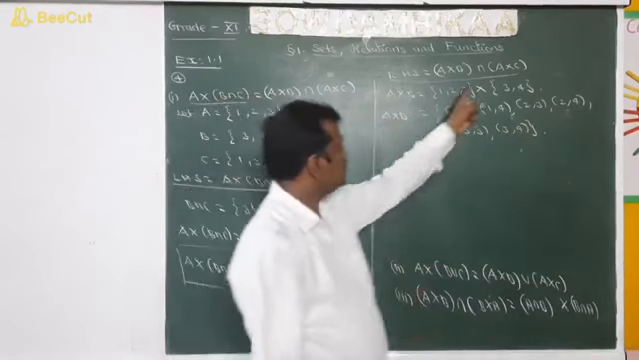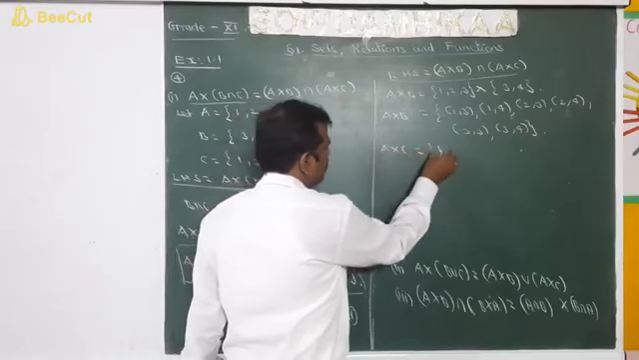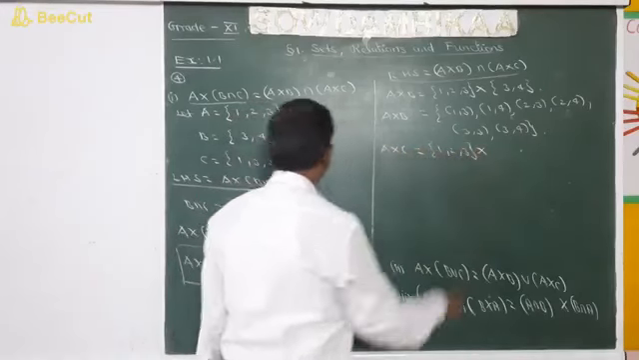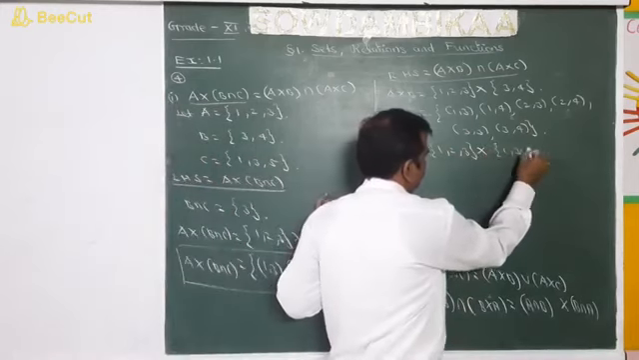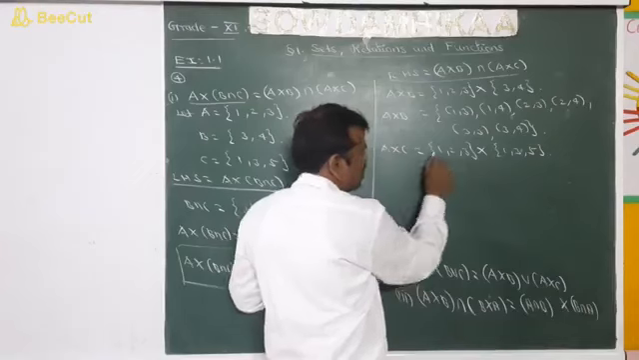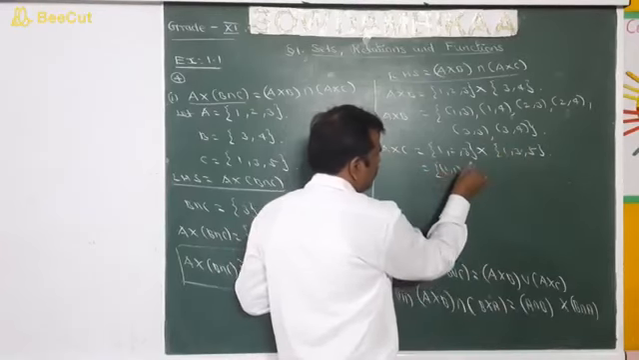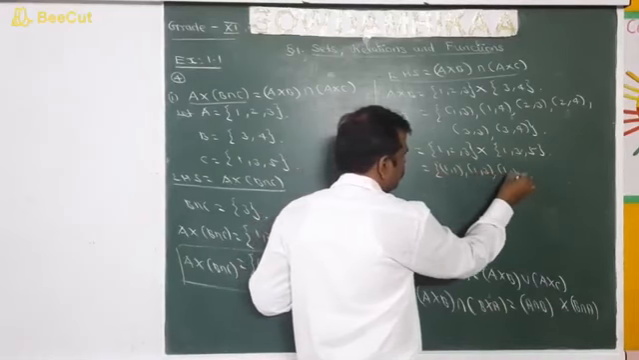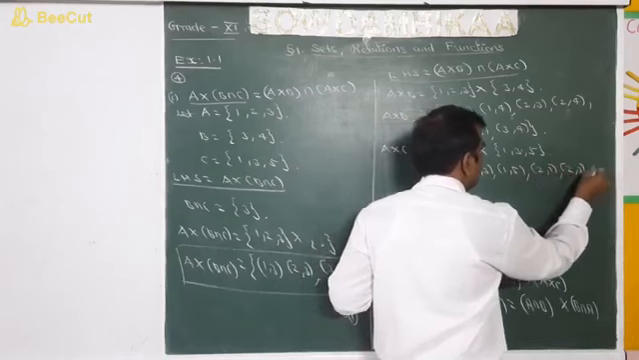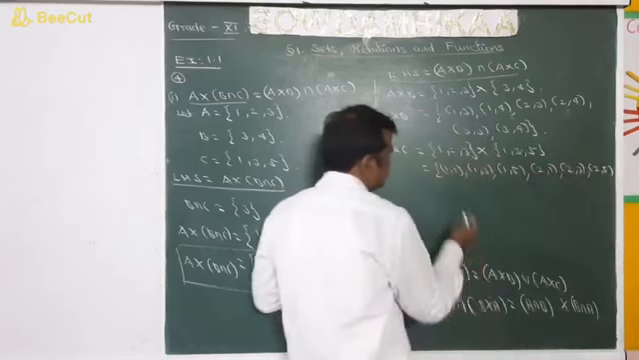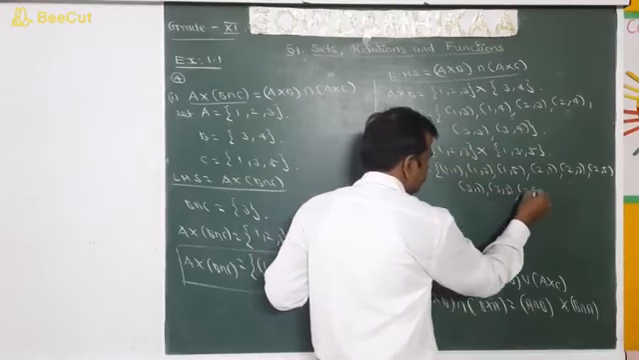Next we have to find A cross C. What is A cross C? What is A? 1, 2, 3 cross. What is C? 1, 3, 5. Now we take 1 and pair it with the 3 elements of C, that is (1, 1), (1, 3), (1, 5). Next 2 is taken: (2, 1), (2, 3), (2, 5). Next 3 is taken: (3, 1), (3, 3), (3, 5).